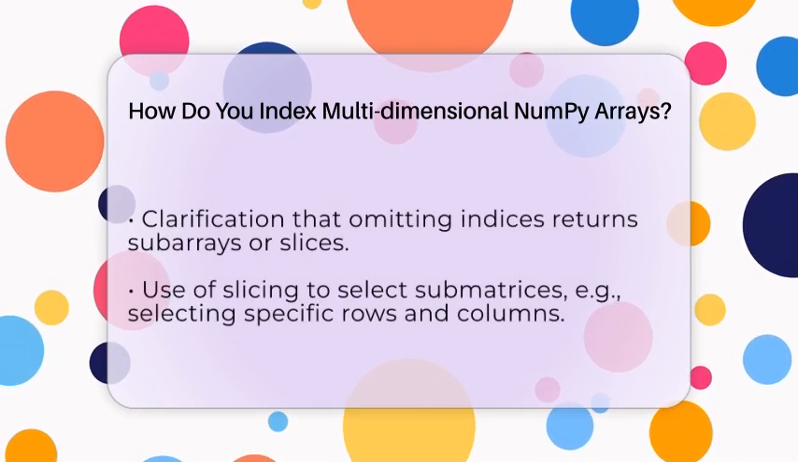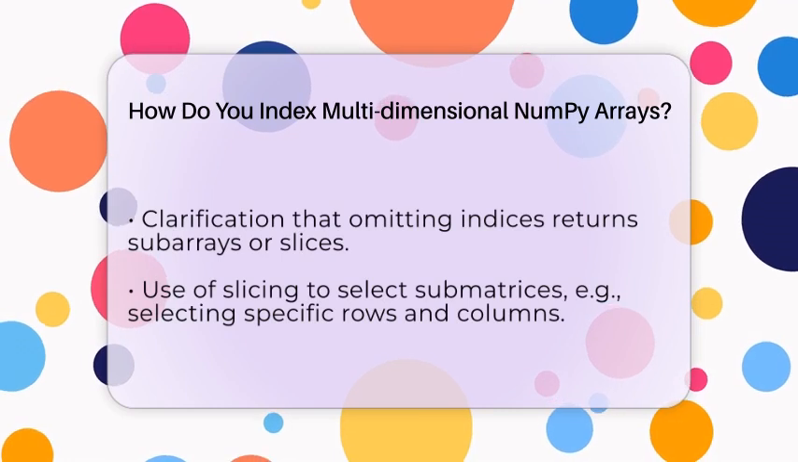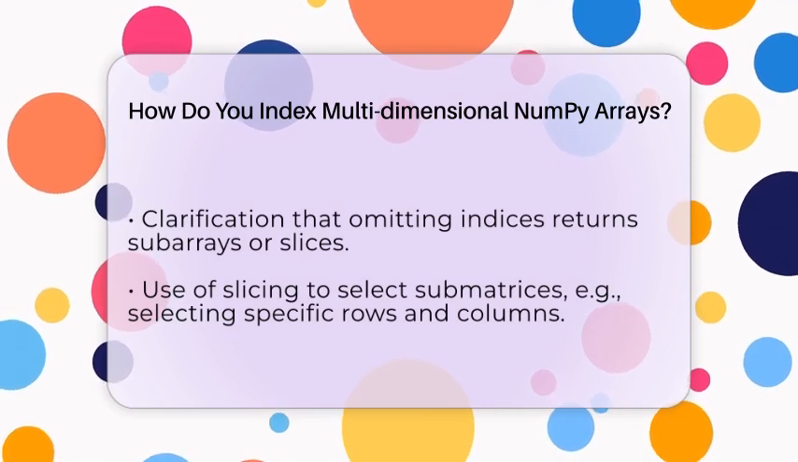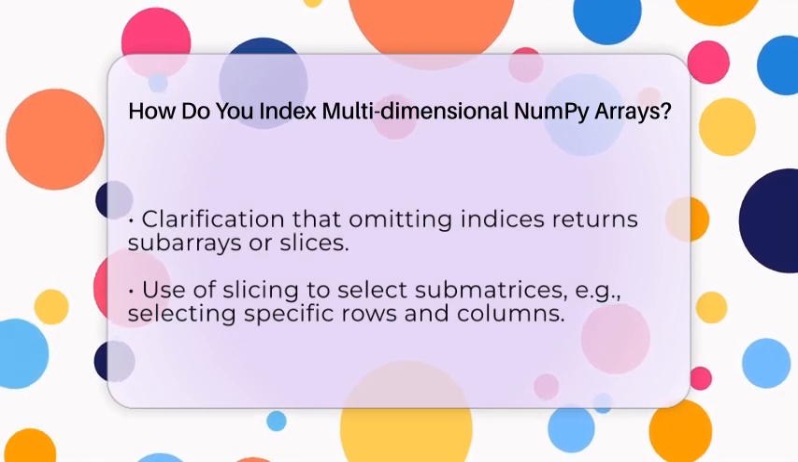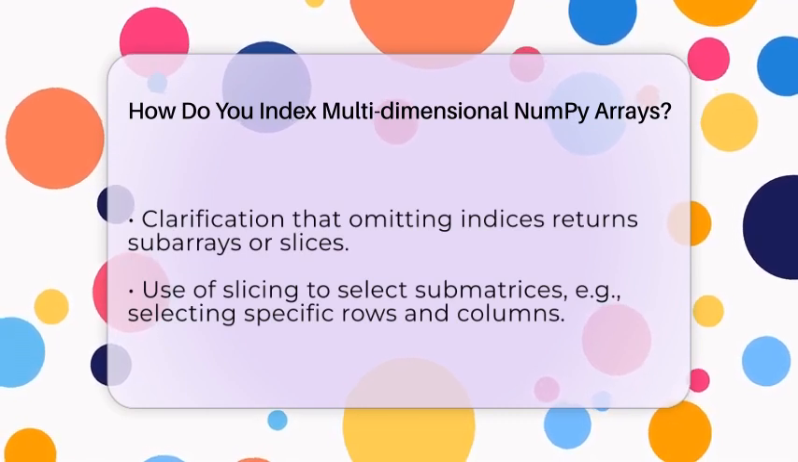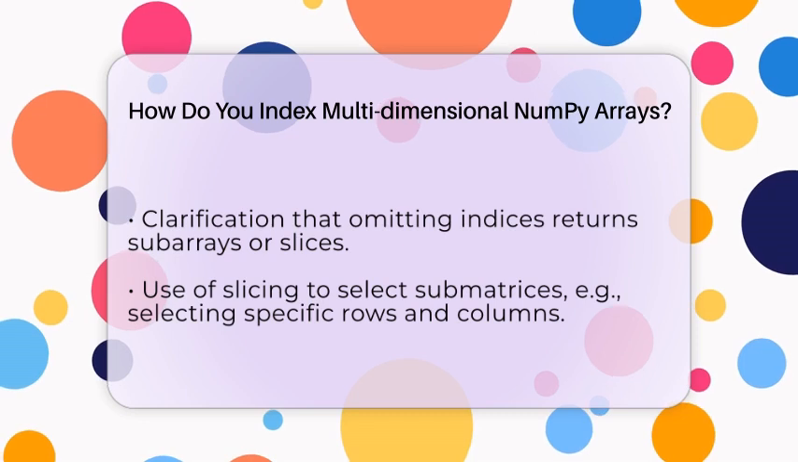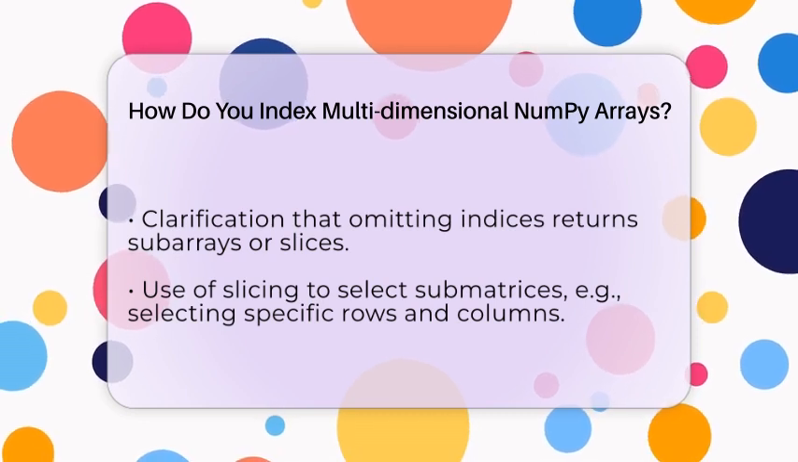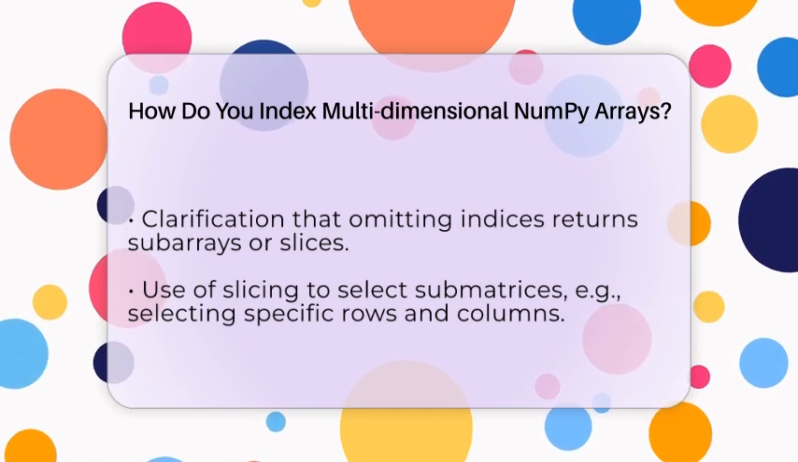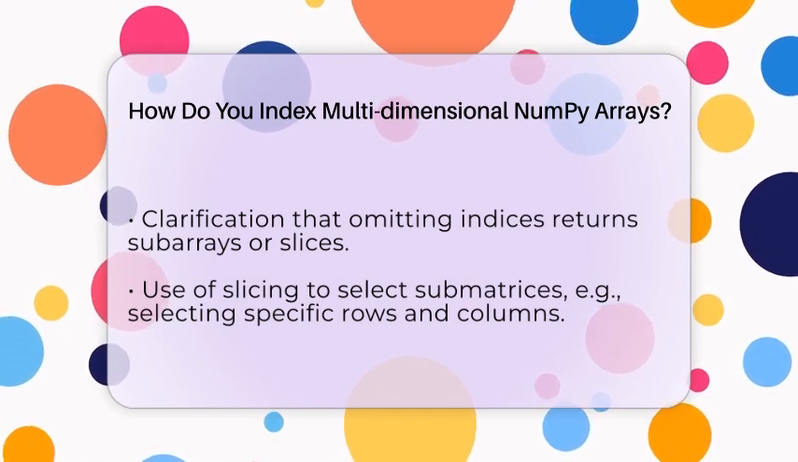When working with arrays that have more than 2 dimensions, the same idea applies. For a 3-dimensional array, you add another index. For example, a[0, 1, 2] would access the element in the first layer, second row, and third column. Each index corresponds to a specific dimension, and you separate them with commas inside the brackets.